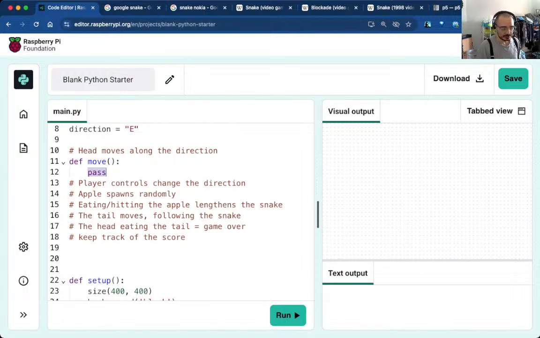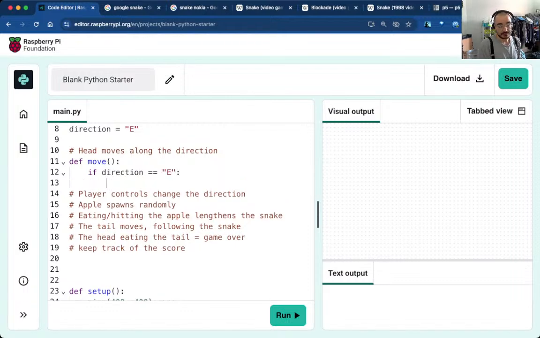Okay, so move. The snake moves on its own, right? Depending on the direction, we're going to change one of the coordinates, one of the elements, indices of head, of the head variable. So if direction, spelling it right, direction is equal to E, then, so if I'm moving east, I want the head to become equal to a list made of head east, which is good. Well, yeah, right, fair enough, right?